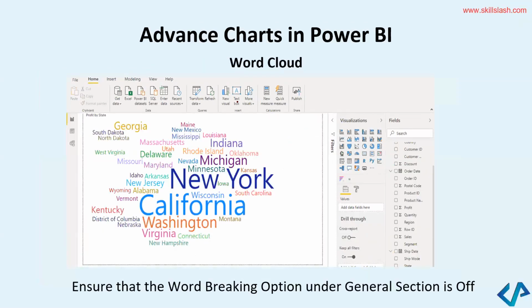I can create some advanced charts in Power BI. For example, a word cloud. Let's say you are speaking to a lot of people on a Zoom, and you wanted to see which country people are joining you from. What you can do is use a word cloud option where, let's say somebody is from California and he types California, it will be visible here. Somebody is from New York, it's going to populate here, or Utah, or maybe Indiana, Kentucky. So different places, different states, these places can come up.